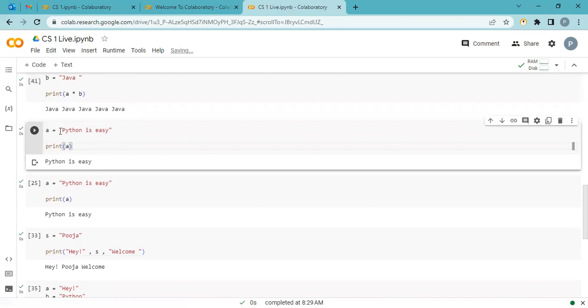Again, in this example, A is Python is easy. I print A, so it prints A's own value. Again, I repeat, never use quotation when you print a variable. I show you one more time what happens if you use quotation. It prints the variable name itself, not the variable's value inside.